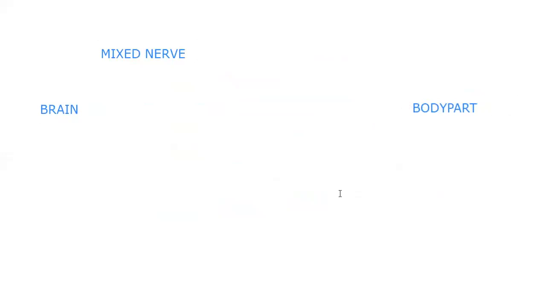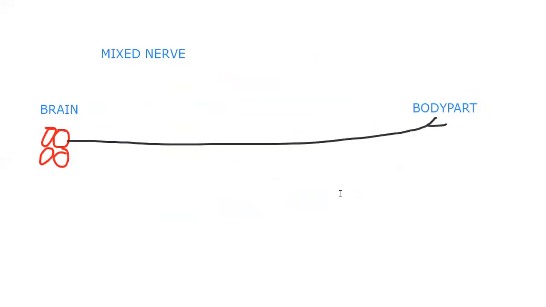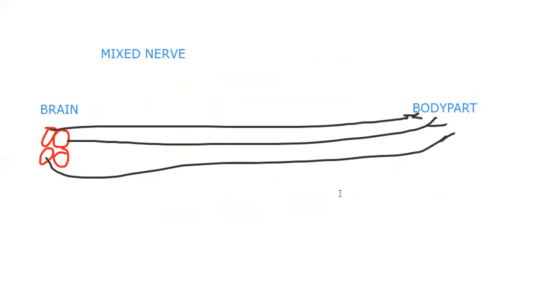Okay, so some of the neurons, the cytons are present in the brain and their axons are going to the body part and sending impulses to them. So what do you say it as? Motor nerves.